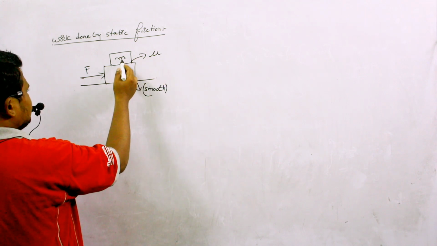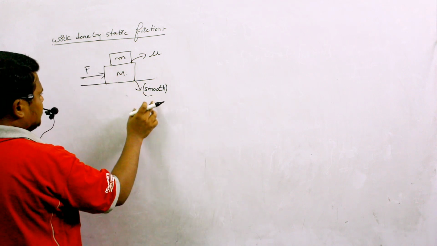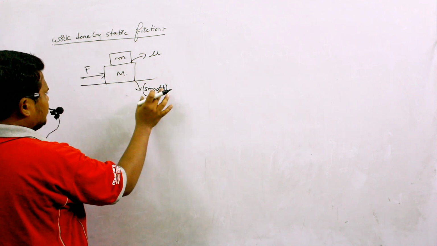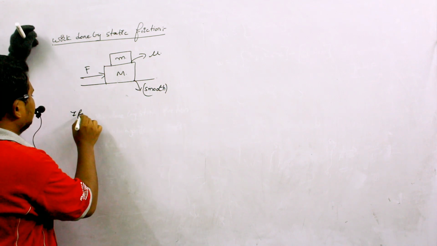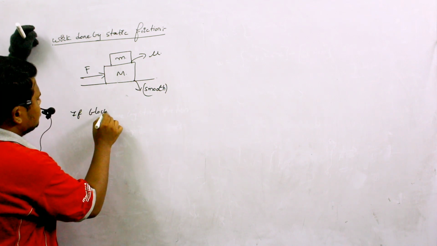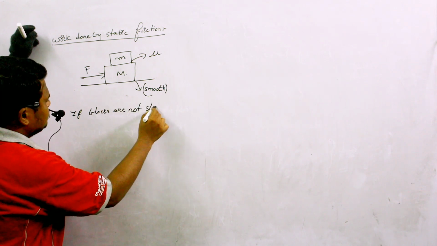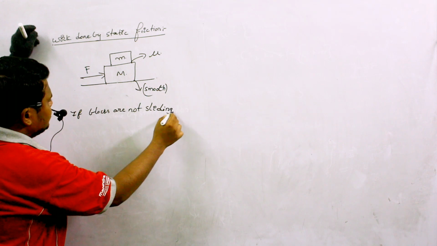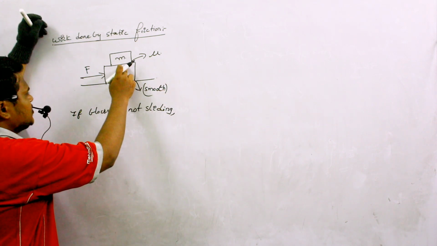That means friction is present. Friction can be present between small m and capital M, but there is no friction between capital M and the ground. Now the blocks are not sliding. Here it is given that these blocks are not sliding with respect to each other.